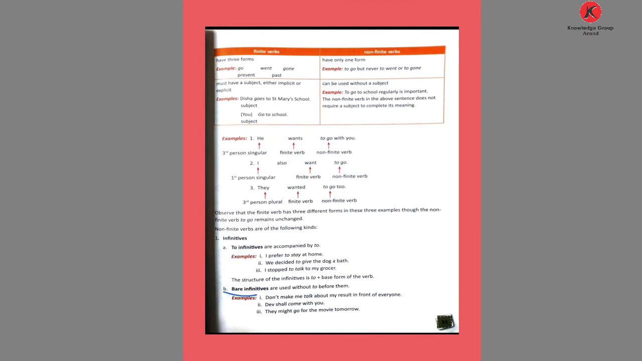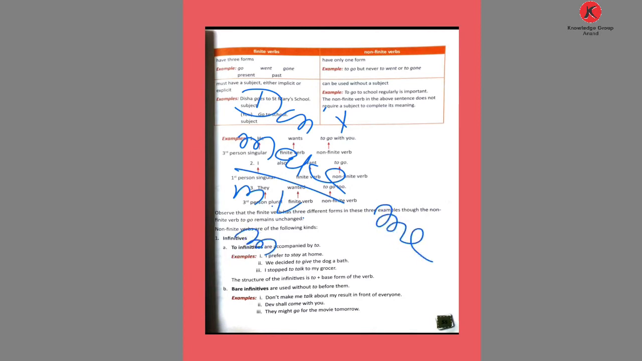Then bare infinitives are used without to before them. We do not require to. How? See: Don't make me talk about my result in front of everyone. Here we are using the word don't. Then the word make. Make is the main verb. Then me talk. Talk is a bare infinitive. We cannot say to talk.